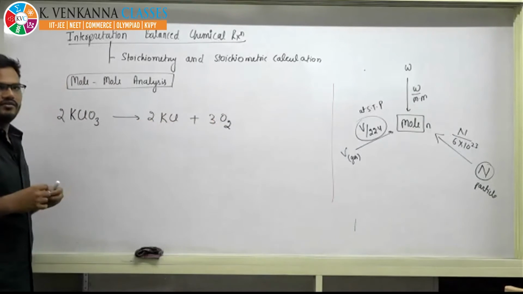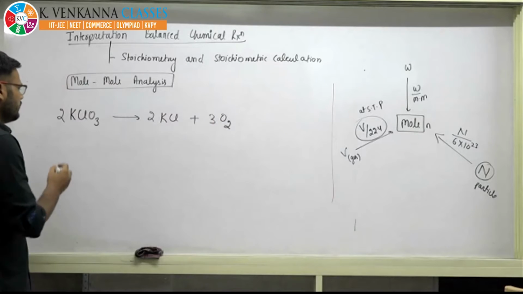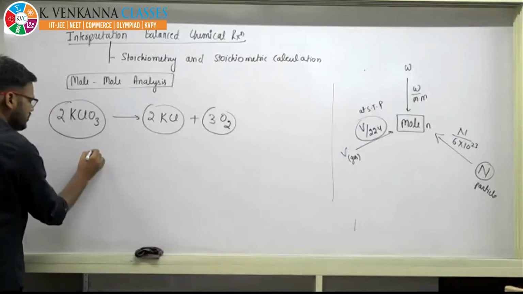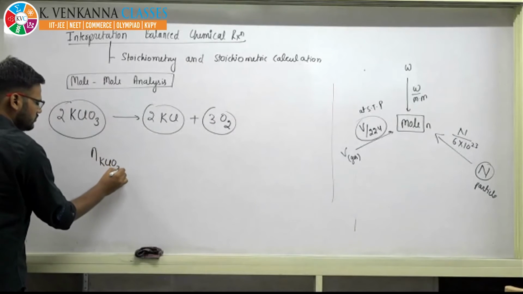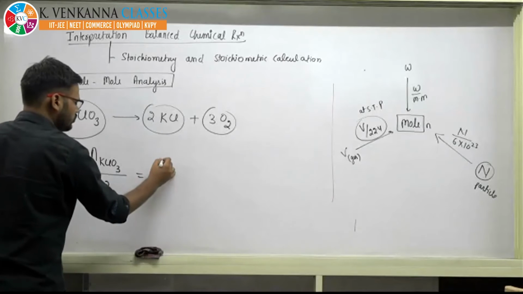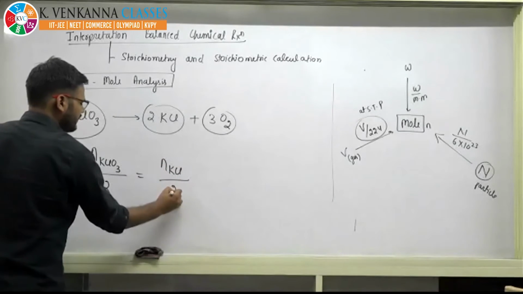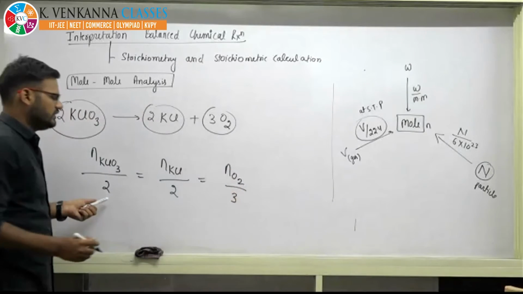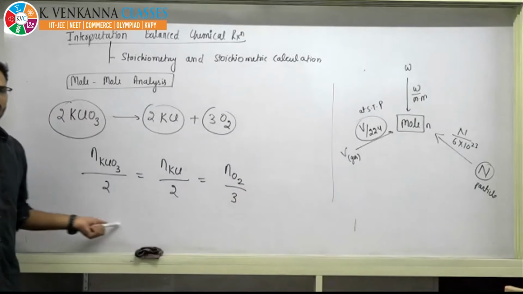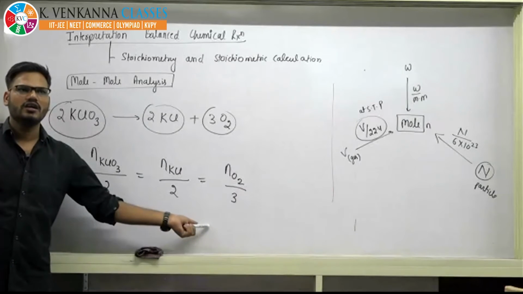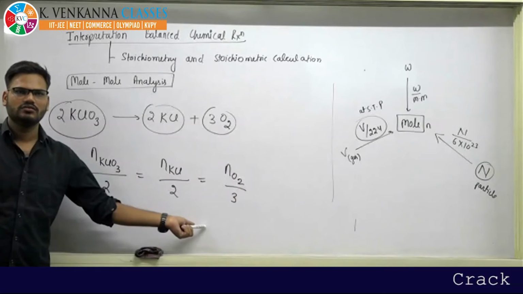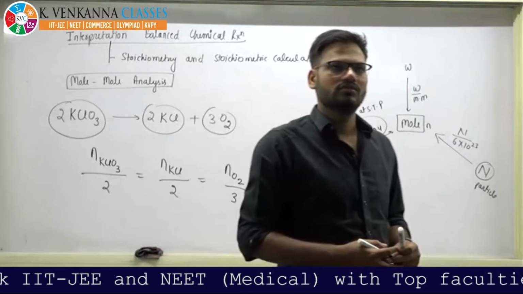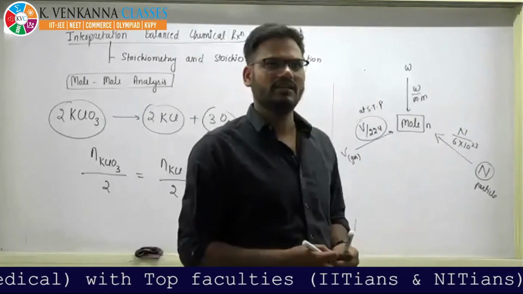So if you want to understand the relation, you can easily solve by using this mole analysis: moles of potassium chlorate divided by 2 must be equal to moles of potassium chloride divided by 2 and moles of oxygen divided by 3. So we are just putting the stoichiometry in the denominator.